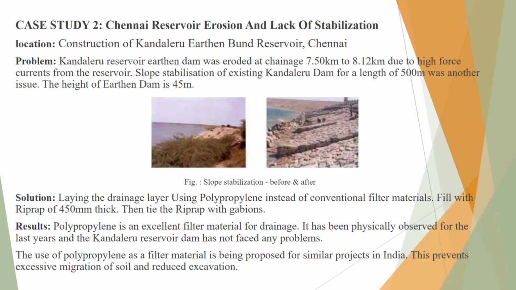Solution: laying the drainage layer using polypropylene instead of conventional filter material, filling with riprap of 450 mm thickness, then tying off with riprap gabions. Results: polypropylene is an excellent filter material for drainage. It has been physically observed for the last year, and the Kandaleru reservoir dam has not faced any problems. The use of polypropylene as a filter material is being proposed for similar projects in India. This prevents excessive migration of soil and reduces erosion.